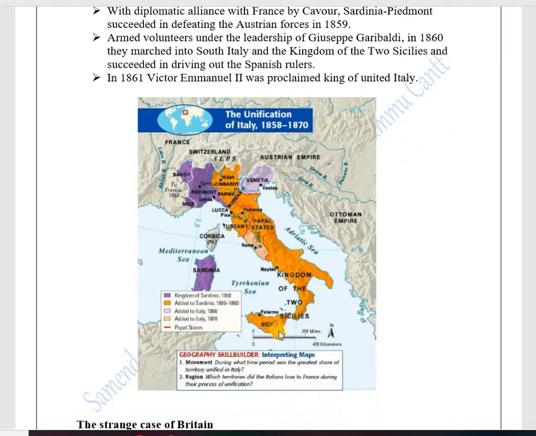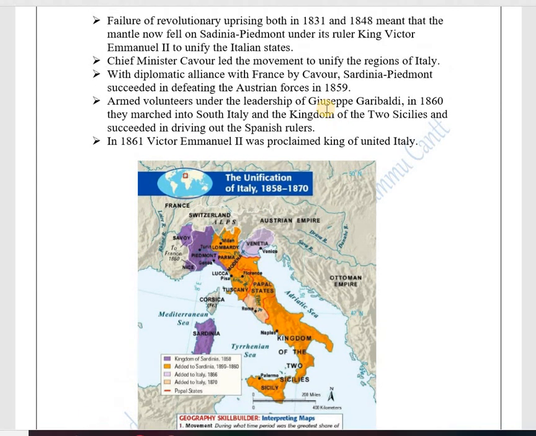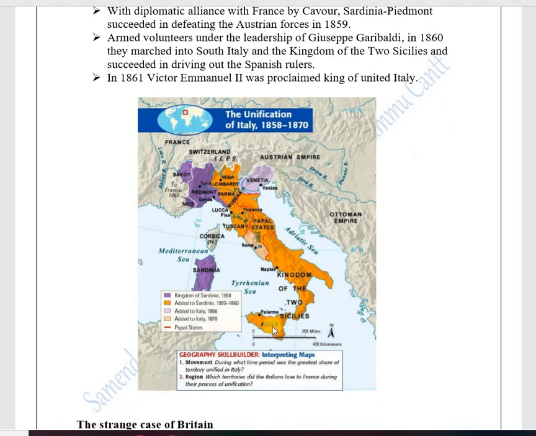Now this area, Sicily and the Kingdom of the Two Sicilies, was under the Spanish king. Out here is Spain, and this was under the Spanish king. So this one person known as Giuseppe Garibaldi, who was later known as the Bismarck of Italy, fought a war with his army and united this with Italy, that is under Sardinia Piedmont.